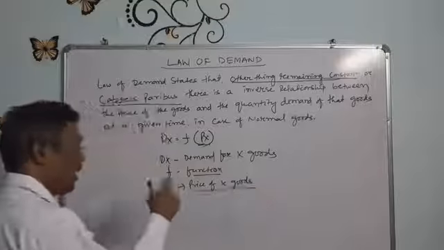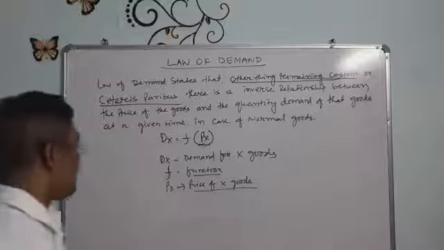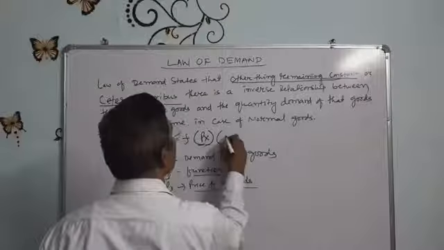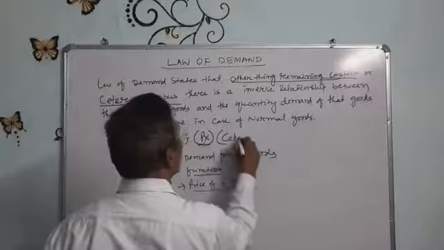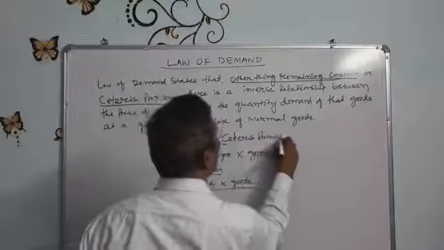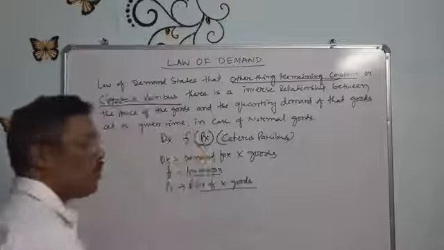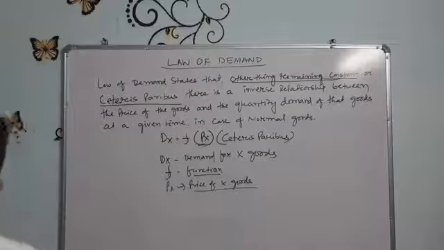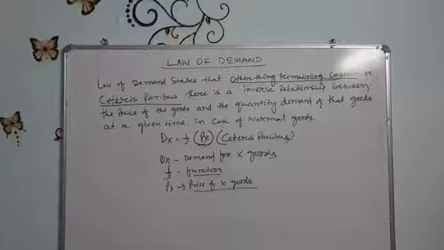Whenever the price of the goods increases or decreases, at that time your income will be constant. That is why I am writing here ceteris paribus. Symbolically we may write demand for x equals function of price of x, ceteris paribus. This is called the law of demand.